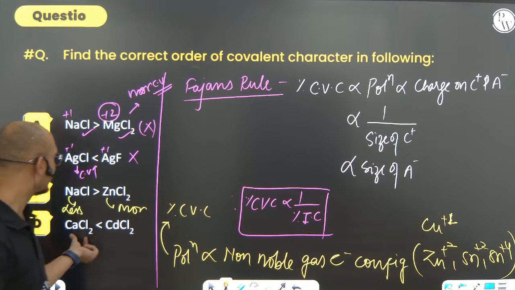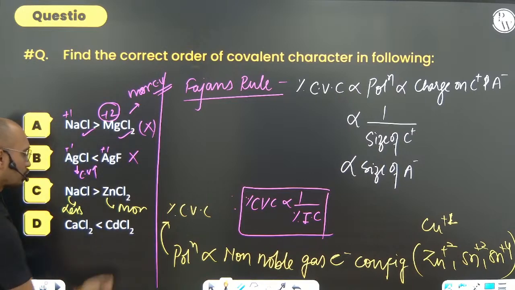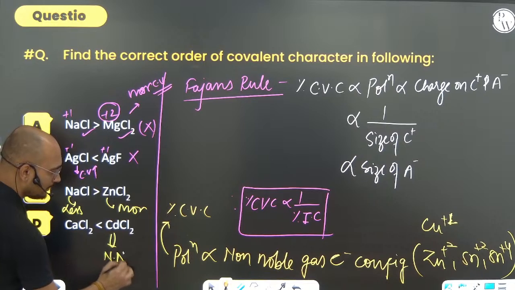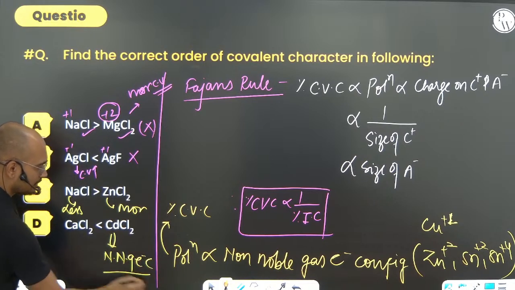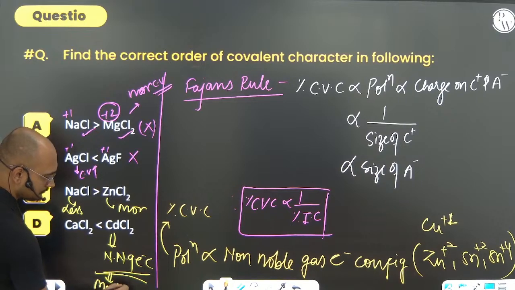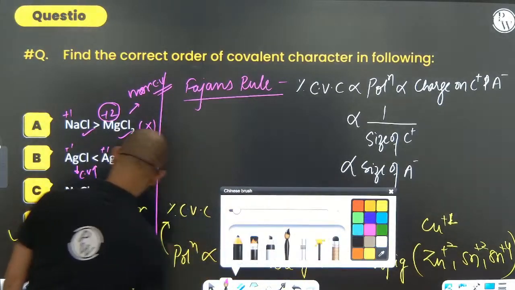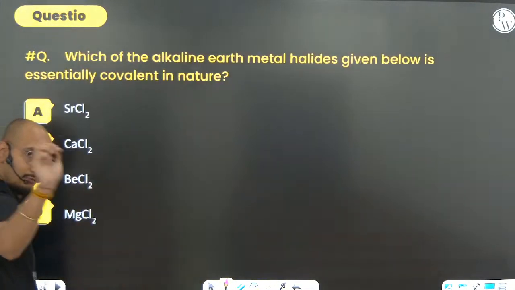Then calcium chloride and cadmium chloride: cadmium also has a non-noble gas electronic configuration, so of course this will have more covalent character. So option D is the correct option. Very important.